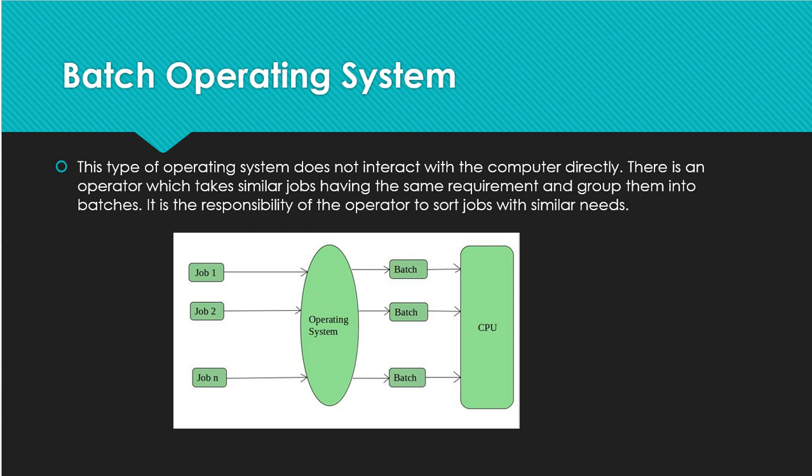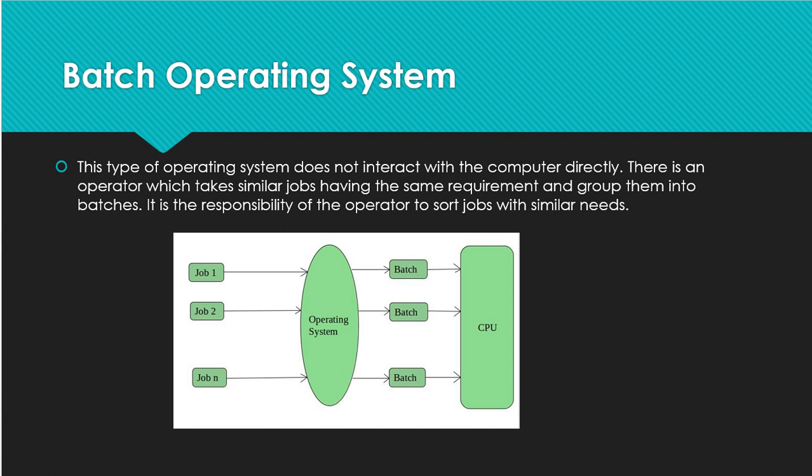In the old scenarios, punch cards were used. One punch card represents one program. Similar types of punch cards he has to collect and make into a batch. Using those batches, he provides the punch cards to the CPU, and the CPU performs the operation of whatever program has been written in the form of punch cards.